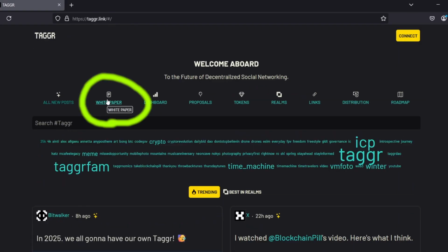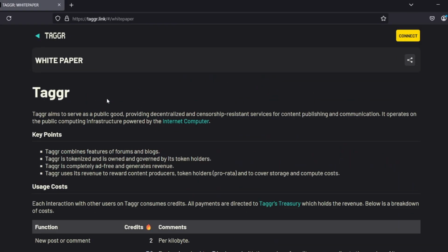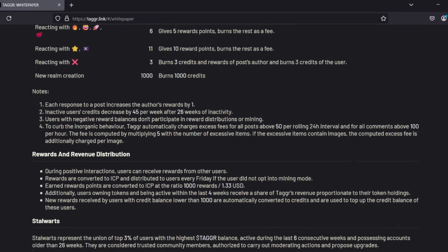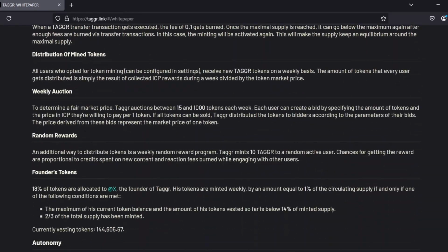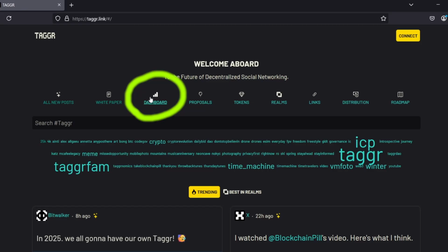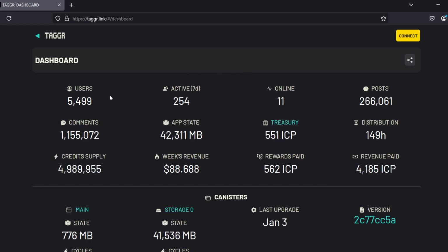A really good way to get to know Taggr is to have a look at the white paper. See, this outlines everything that Taggr is trying to do, how it works, what goes on. The dashboard, that's where it shows what's happening, how many users. There's currently 5,499 users signed up. In 7 days, 254 were active, and right now there's 11 online. There are this many posts, 266,000, and the comments, 1,155 plus. How many megabytes? How much ICP is in the treasury? When is the next distribution?